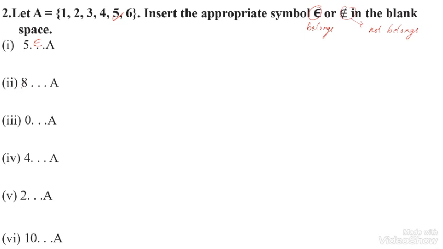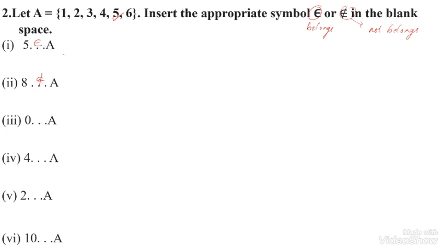Next, 8. 8 is not present in the set A, so it does not belong.